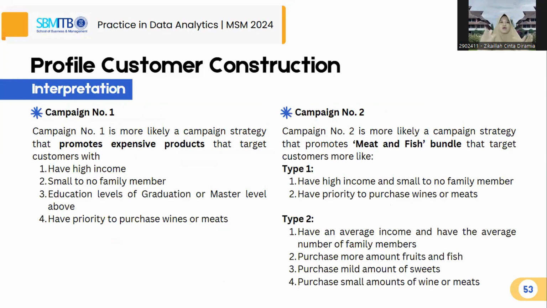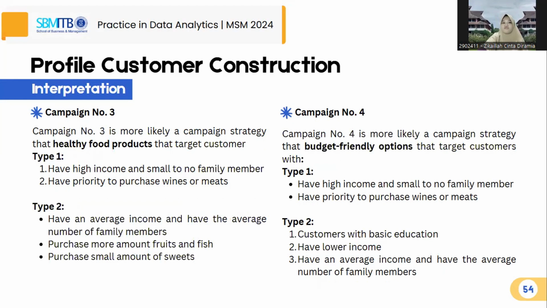Based on this, we could conclude that all of the campaigns are accepted by high income, highly educated customers with no family members or fewer family members, with spending behavior on wines and meats. Additionally, the second and third campaigns are accepted by average income customers with family members, with spending behavior on fruits, fish, and sweets.